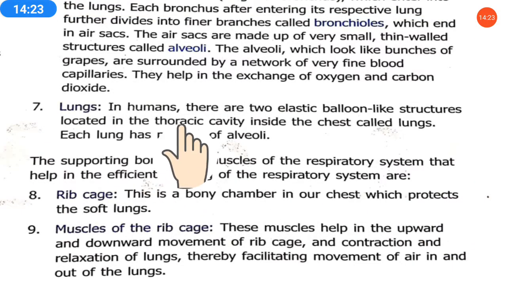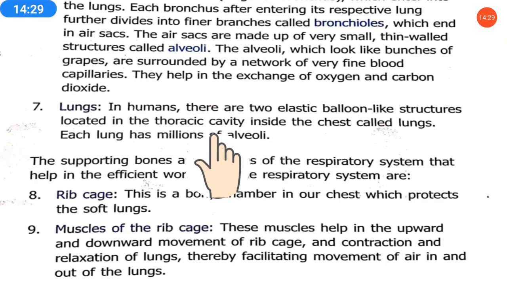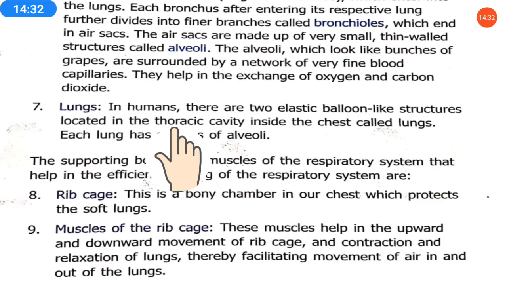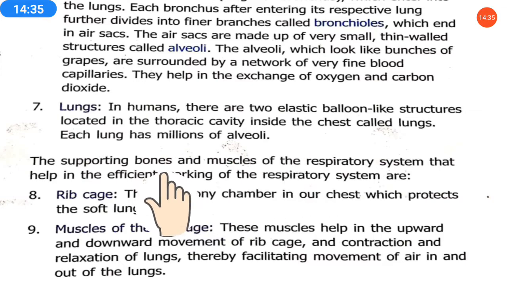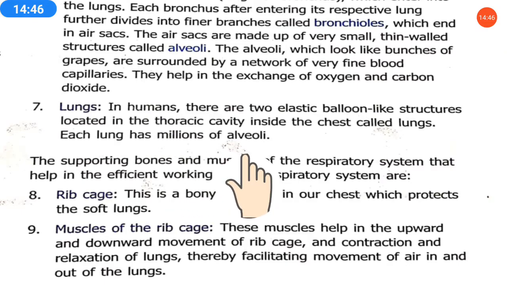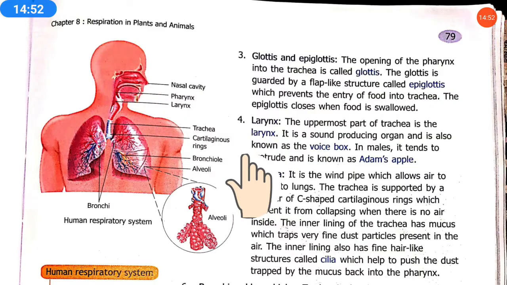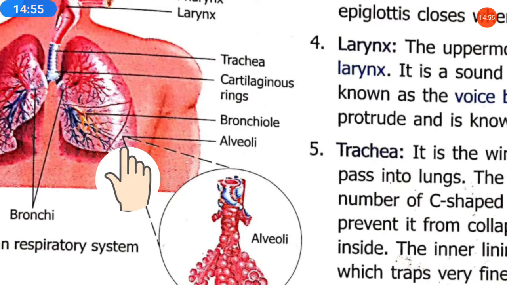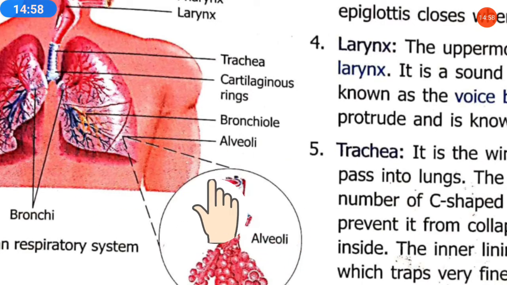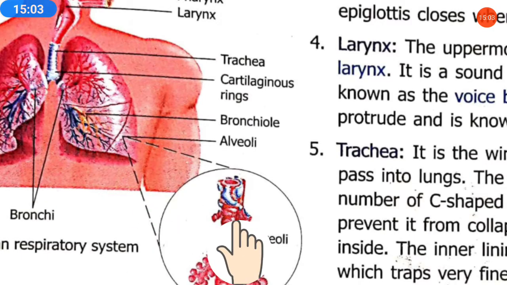Lungs are two elastic balloon-like structures located in the thoracic cavity. Thoracic cavity means the chest area, the chest cavity. Means in humans, two balloon-like structures are present in the chest, which are called lungs. Each lung has millions of alveoli. Here you see, this is alveoli, and it is present in the lungs, in the chest cavity.